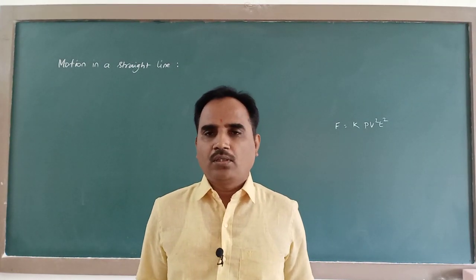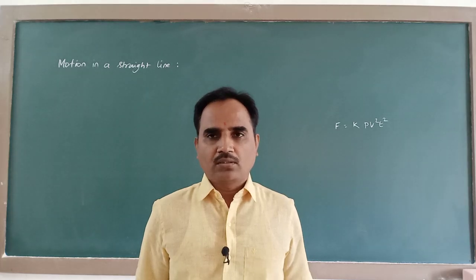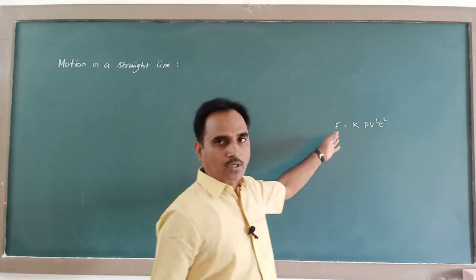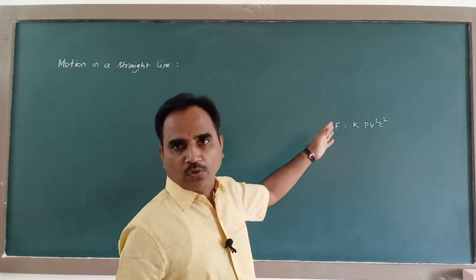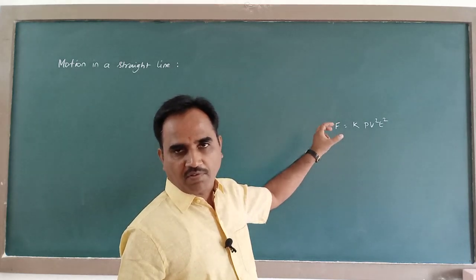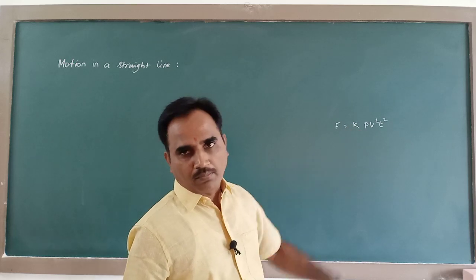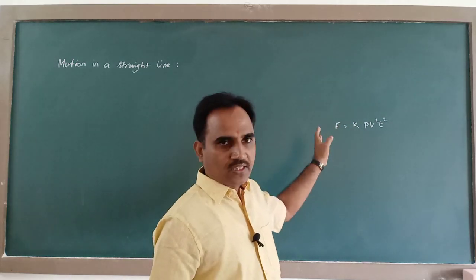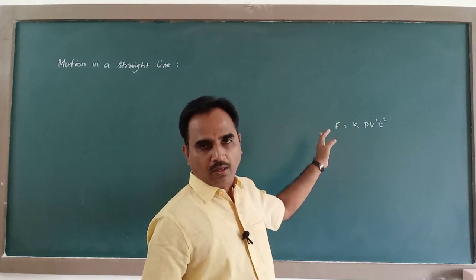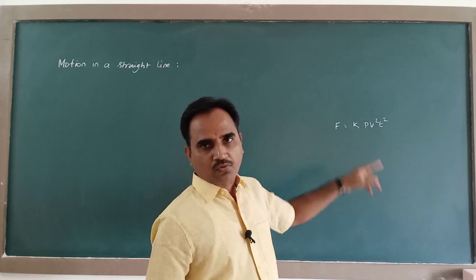Dear students, in the previous class, I had given you this as homework. You are asked to write a dimensional formula for force in terms of pressure, volume and time. So you are supposed to get this answer. I hope you got this one. F is equal to K P V squared T squared.